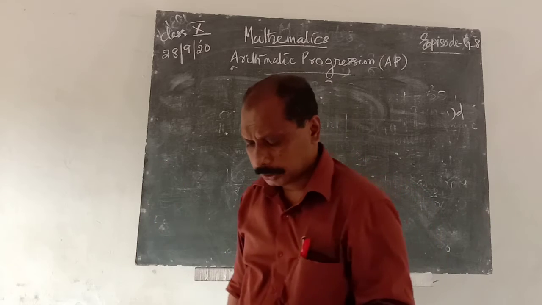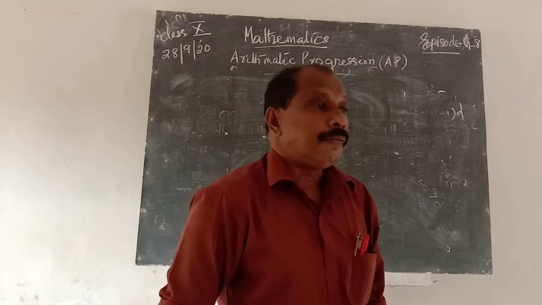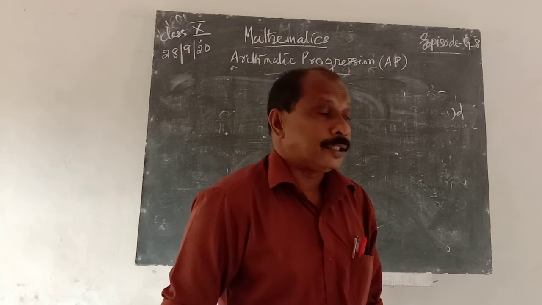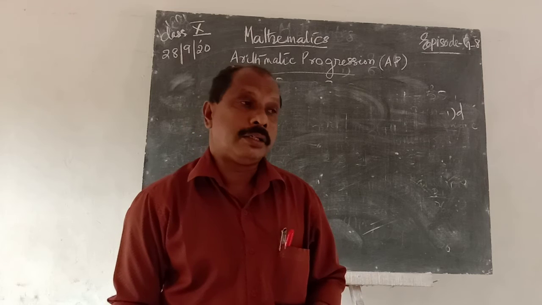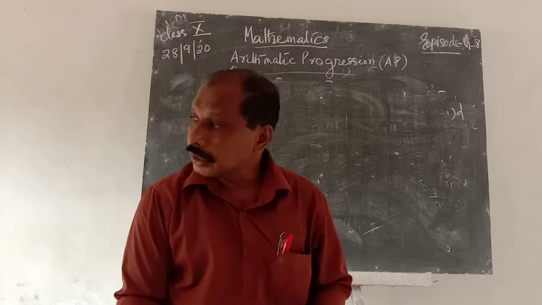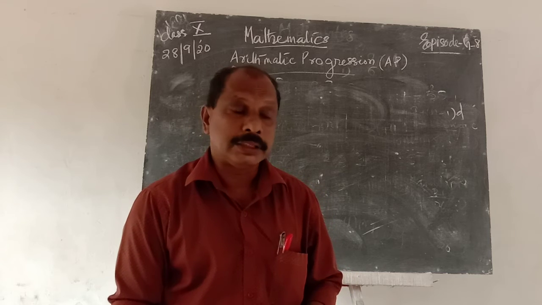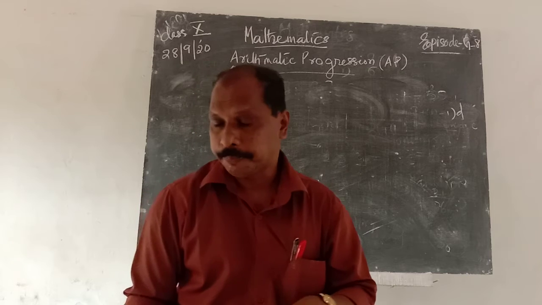If the given sequence or arithmetic progression is increasing, we know that the common difference is positive. If it is decreasing, the common difference is negative, because decreasing means the first term is greater than the second term.